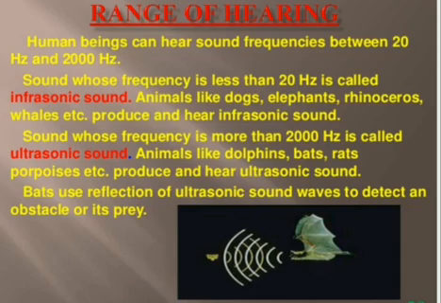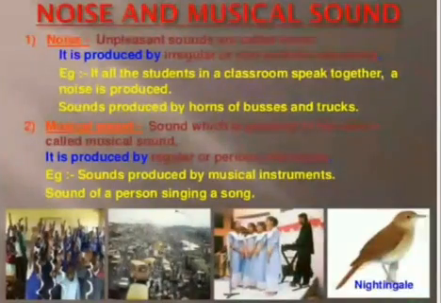Bats use reflection of ultrasonic sound waves to detect an obstacle or its prey. That's why the bat cannot see in the daytime. It goes and searches for its prey at night by using sound. Which type of sound? Ultrasonic sound.